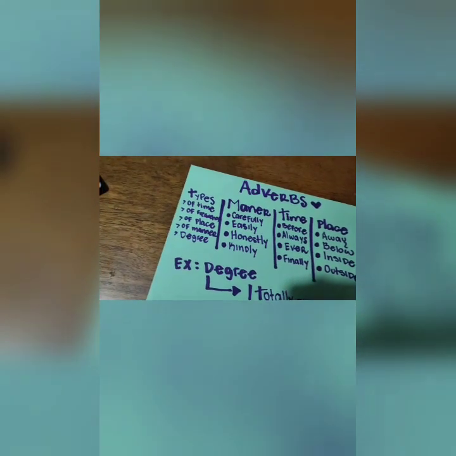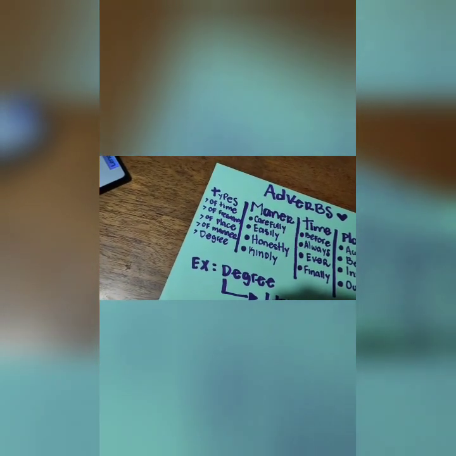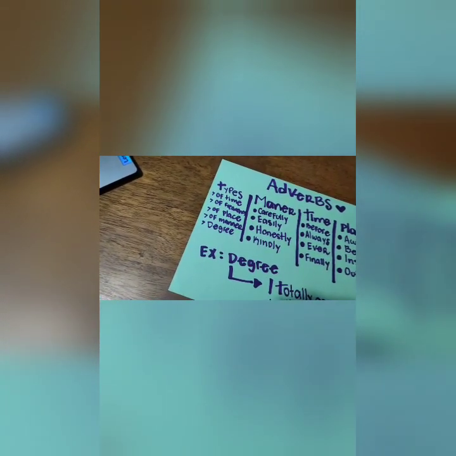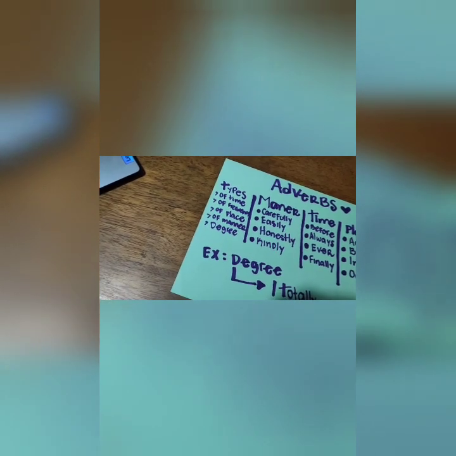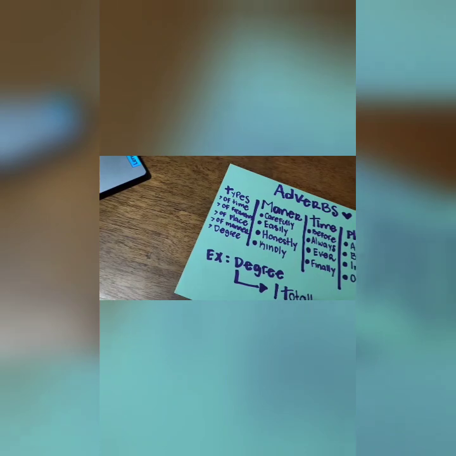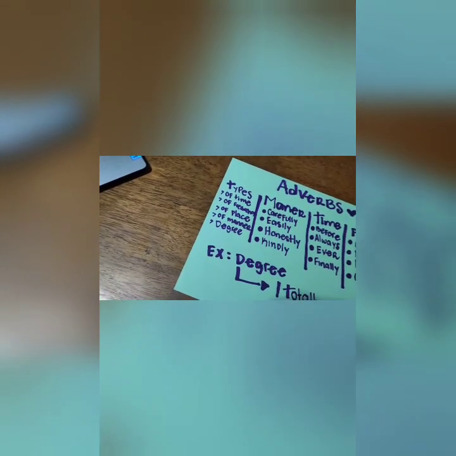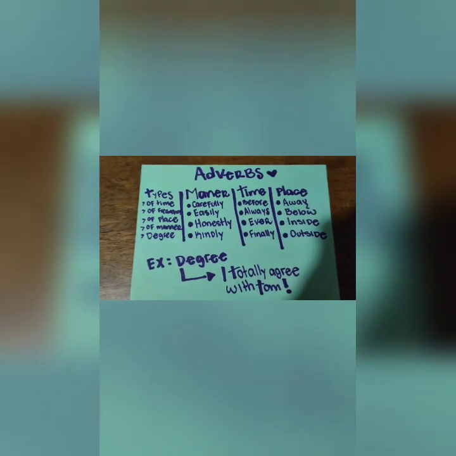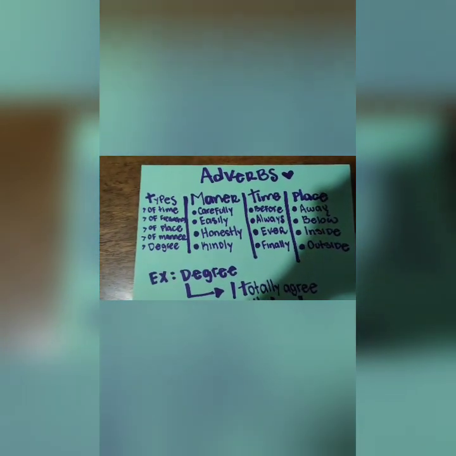A good way to understand adverbs, right, is to think about them as the words that provide context. Very important. Specifically, adverbs provide a description of how, where, when, in what manner, and to what extent something is done or happens. So we have different types of adverbs.